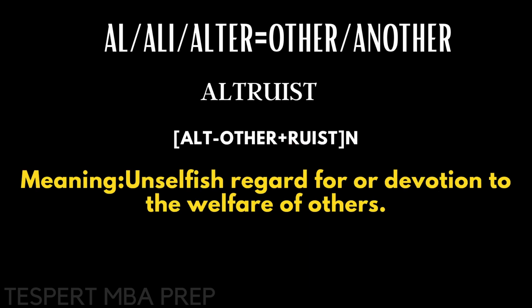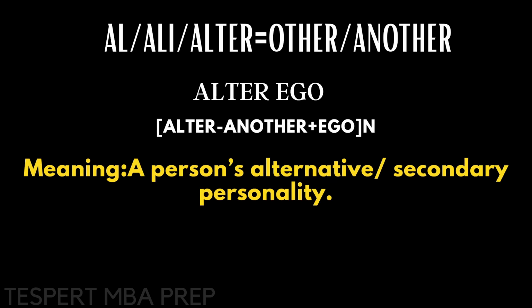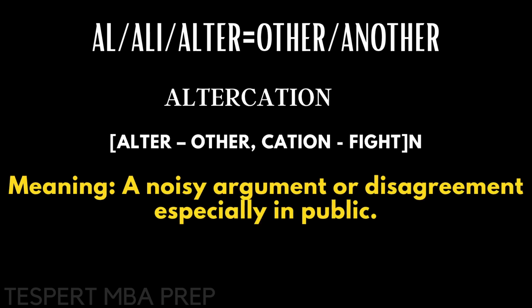Altruist. We know alt means alternative or other. So unselfish regard for or devotion to the welfare of others, right? So welfare of others. Alter ego. A person's alternative or secondary personality. So a person's alternative personality or a person's secondary personality. So that's the meaning of alter ego. Altercation. A noisy argument or disagreement, especially in public.